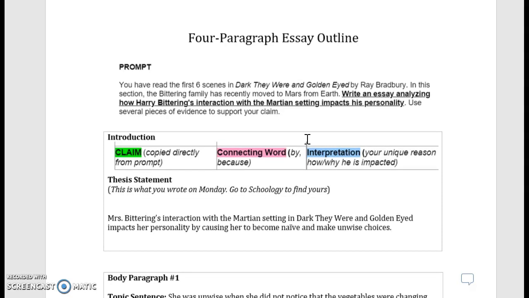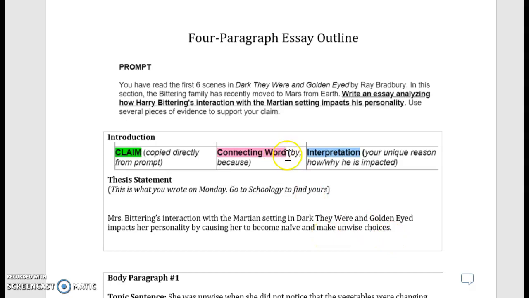So, first things first, I need to have a thesis statement, and my thesis statement is copied directly from the prompt. So it says, up here, Harry Bittering's interaction with the Martian setting impacts his personality. Again, I'm doing Mrs. Bittering, so I'll start with Mrs. Bittering's interaction with the Martian setting in Dark They Were and Golden Eyed impacts her personality by causing her to become naive and make unwise choices.